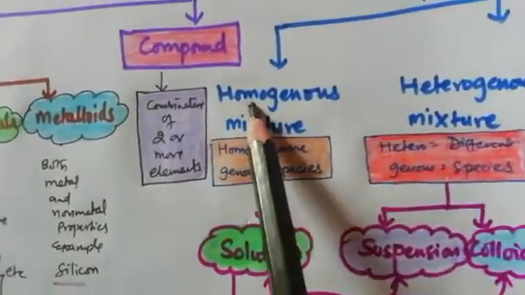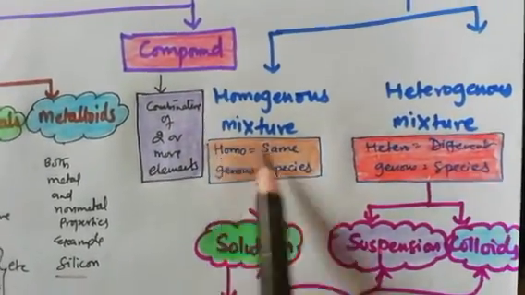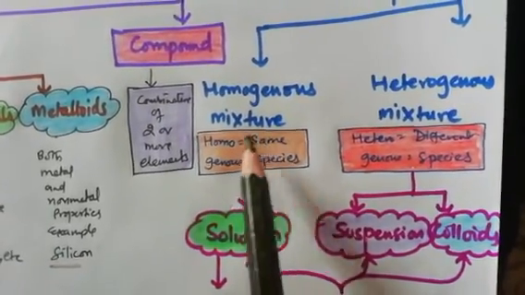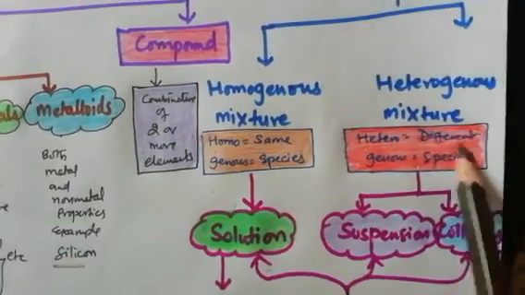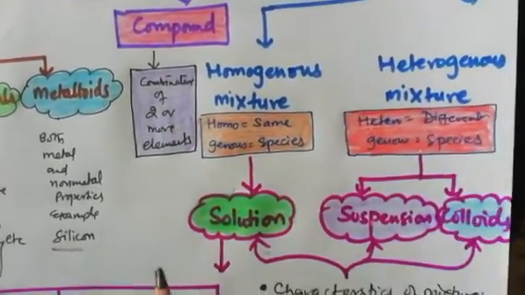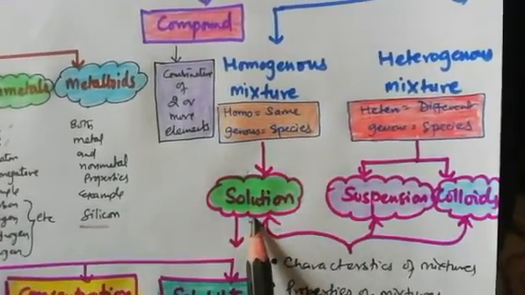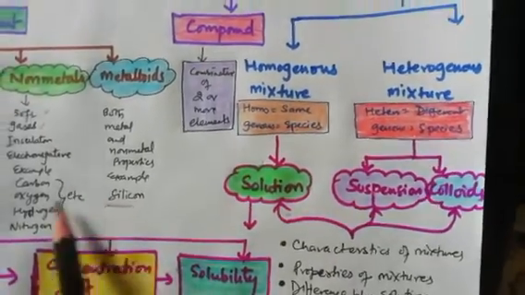So let's discuss homogeneous and heterogeneous mixture. The word homo means same. So when the same type of things combine and form a mixture, that is called homogeneous. When different types of things combine and form a mixture, that is called heterogeneous mixture. The best example of a homogeneous mixture is a solution.